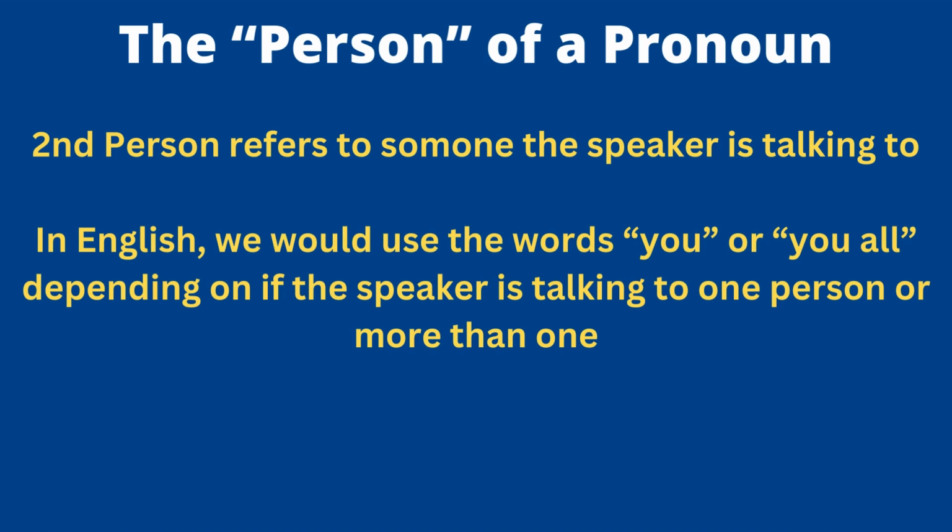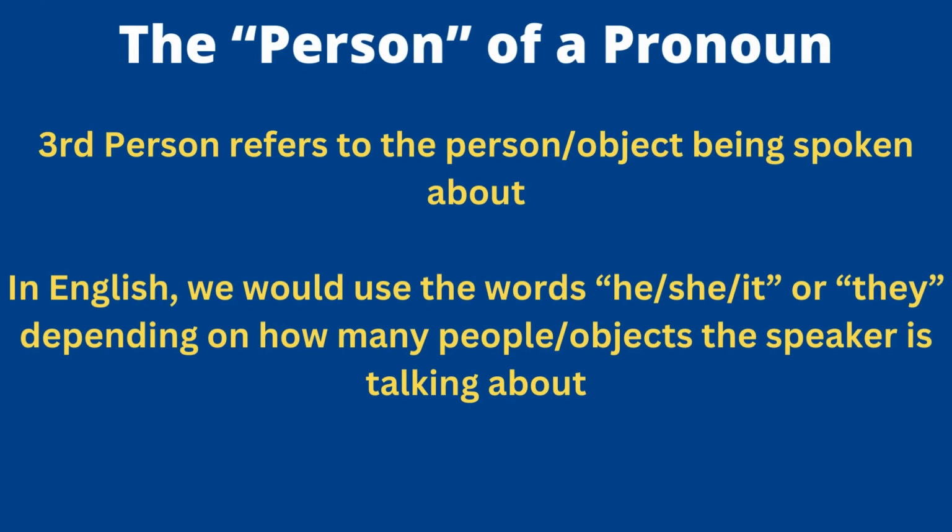Second person refers to speaking to someone, right? The person, or I guess thing, you could talk to an object if you want, that the speaker is talking to. So in English, you use the words you and you all. When you're talking to someone, you have to say, how are you doing? Or how are you all doing? And the difference between you and you all is the difference between singular and plural, right? Singular would be you, plural would be you all. So am I talking to one person or more than one person?